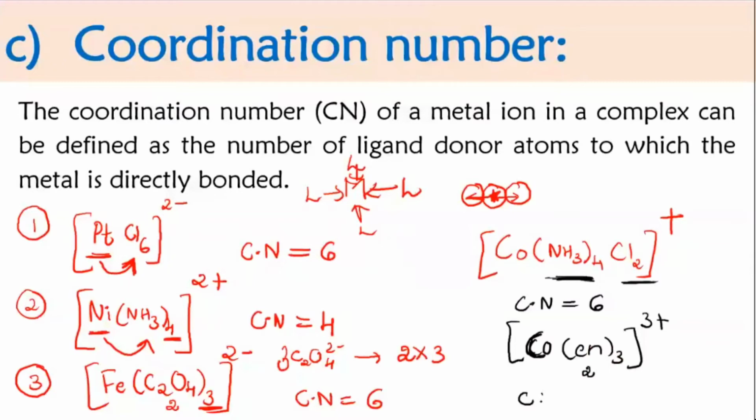So this is all about the coordination number. How many ligands are directly attached to the central metal atom? The ligand's donor atom directly attached means the number of bonds which are directly attached to the metal. That will be the coordination number. Make a note of this.